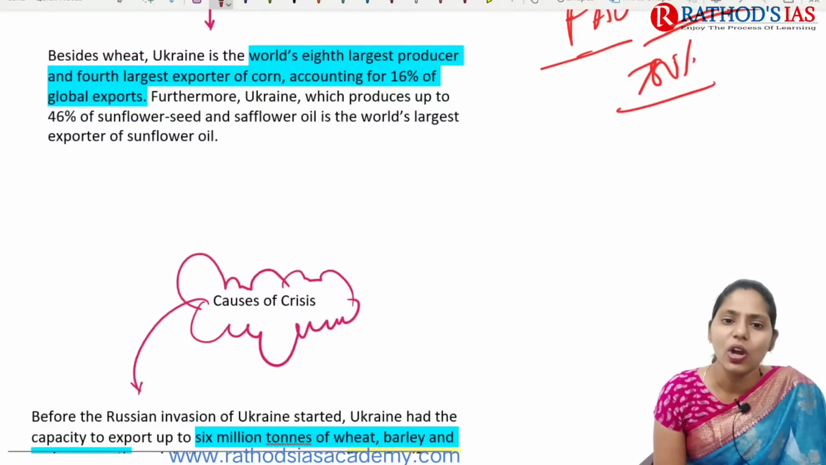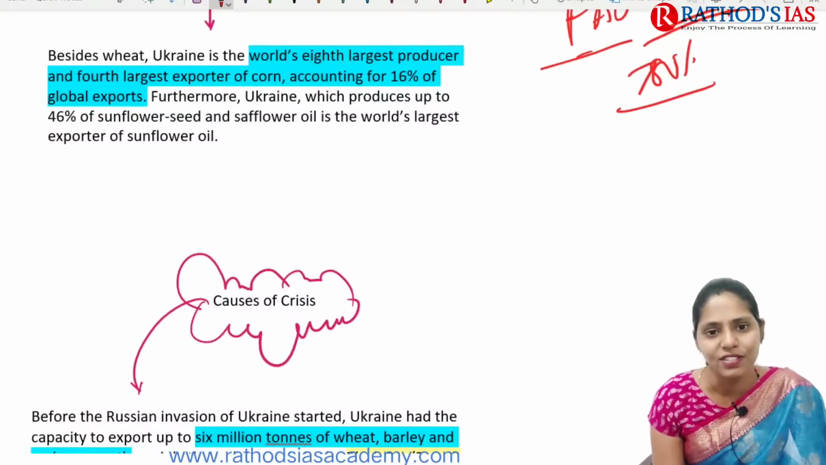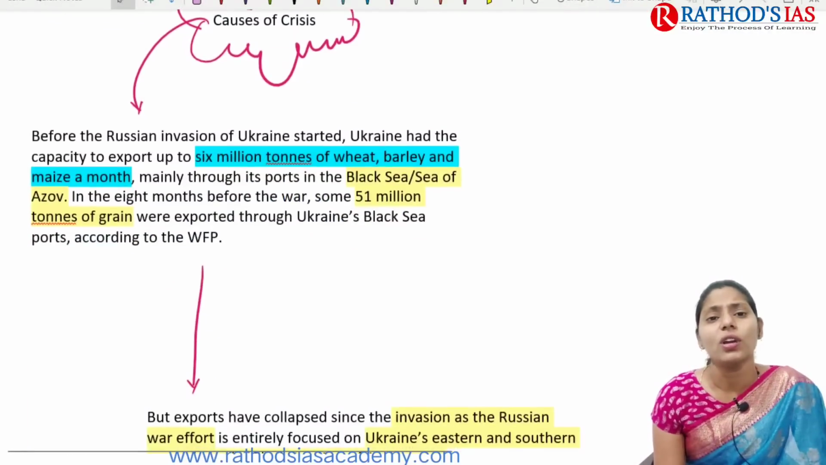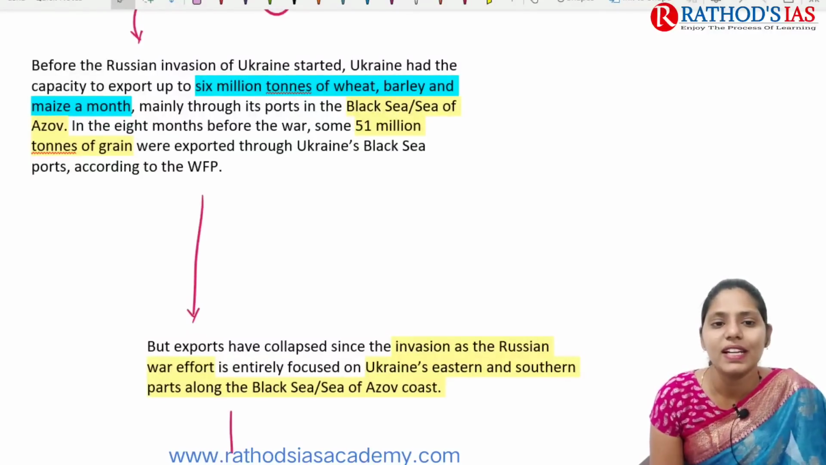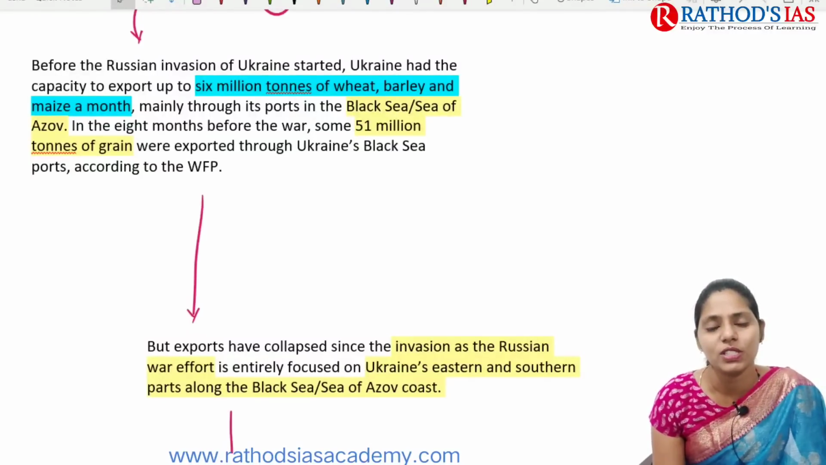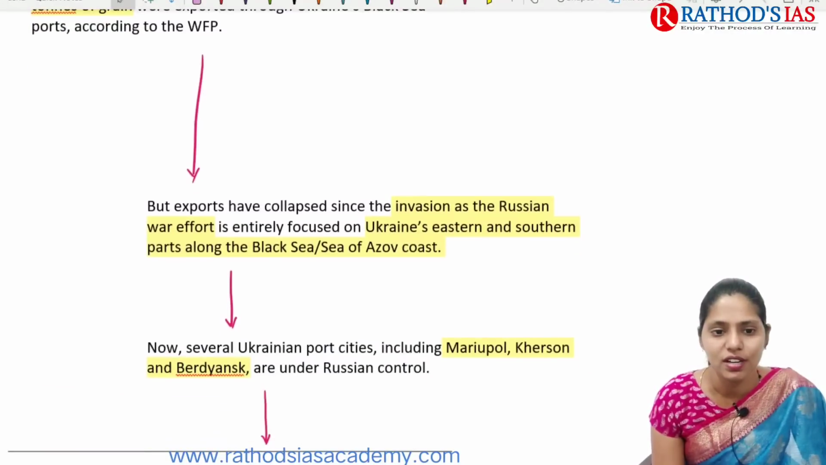Not only this, they are the largest producers of safflower oil and sunflower oil. Now, what are the causes of the crisis? As you all know, the ports in the Black Sea and the Sea of Azov have been blocked by Russia. Because of this, 51 million tons of grain meant to be exported is sitting in godowns.